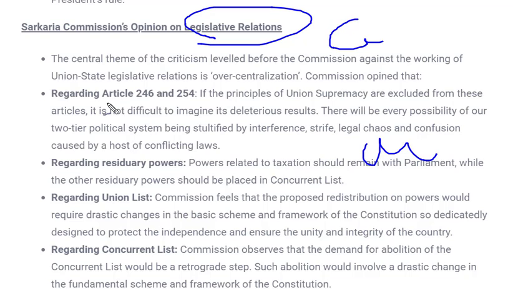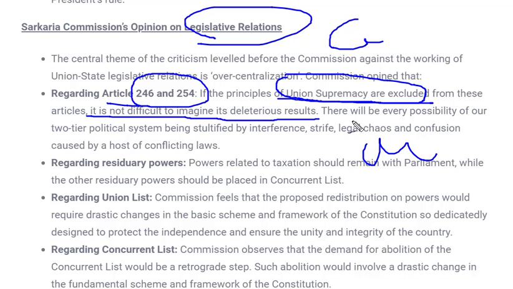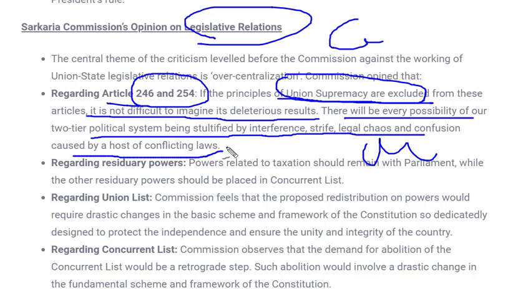Regarding Articles 246 and 254, it said that the principle of union supremacy should not be excluded. What is the principle of union supremacy? That means the union's law prevails in any case. From these articles, it is not difficult to imagine the deleterious result. There would be a very real possibility of our two-tier political system being stultified by interference, strife, legal chaos and confusion caused by a host of conflicting laws. It says that if this supremacy is excluded, there would be chaos and confusion and conflict between the laws of state and union.